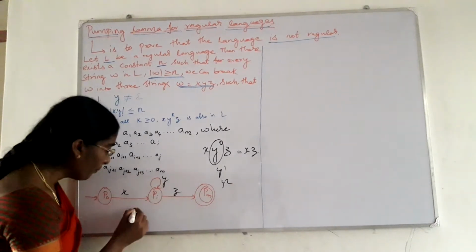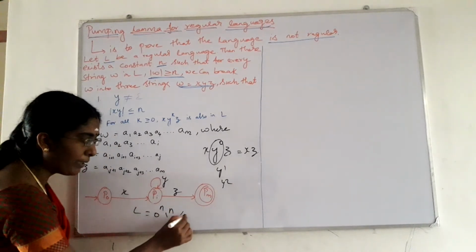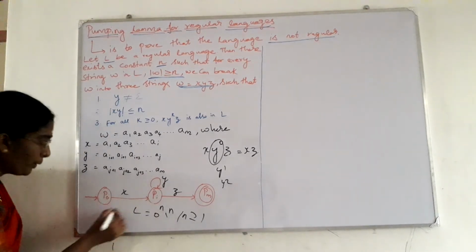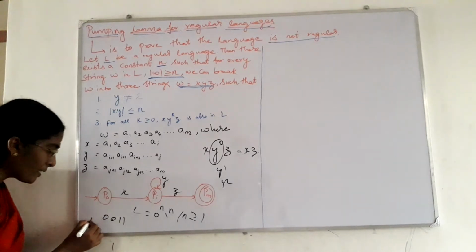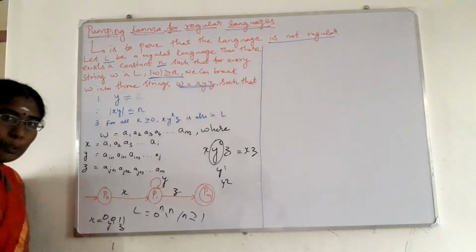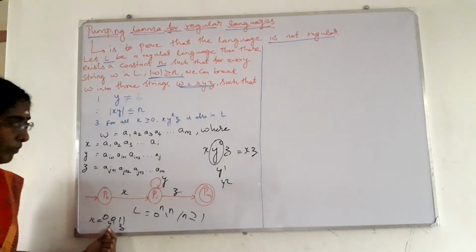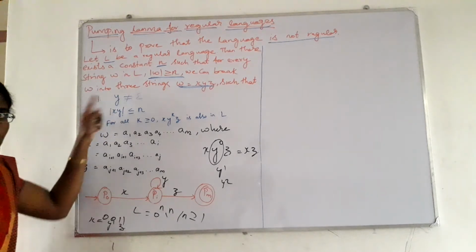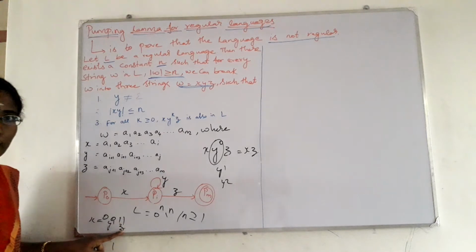For example, if L is equal to 0 power n, 1 power n such that n greater than or equal to 1. For example, n is equal to 2 means 0, 0, 1, 1. If you are assigning x is equal to 0, y is equal to 0 and z is equal to 1, 1. Then what is modulus of xy? 0, 0. Modulus of xy less than or equal to n. Y is not equal to epsilon. Here for y we assign 0 and for z we assign 1, 1.